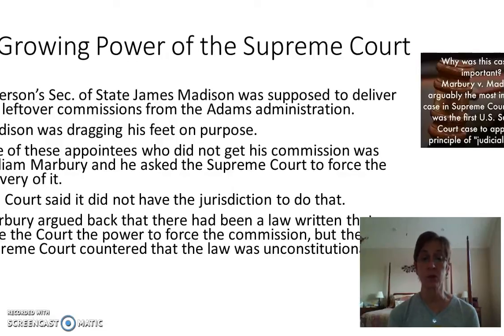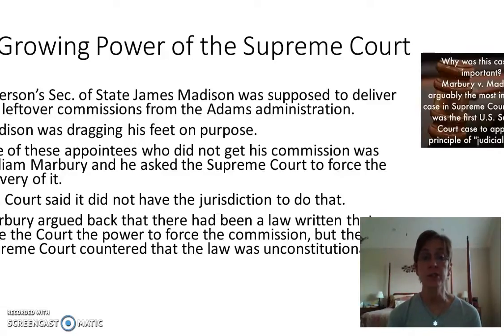Marbury argued that there had been a law written that gives the court the power to force the commission. Okay, but the Supreme Court says that that law that was written is unconstitutional. Please pay attention. Up until this point in time, the Supreme Court had never, ever argued that a law was unconstitutional. That word had never been brought up.